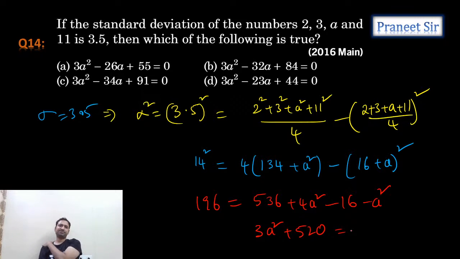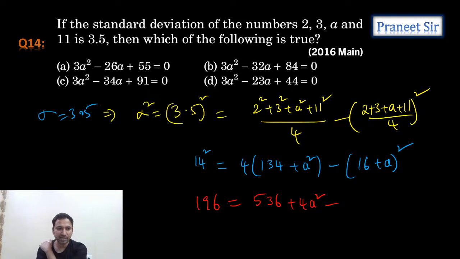One second, guys. Somewhere we have made a mistake. What is it? It is 14 square only, right? Where are we making the mistake? Oh, this is 16 plus a whole square, right? So here we made the mistake, guys. This is 16 plus a whole square. Let's simplify this again. So let me correct it again.